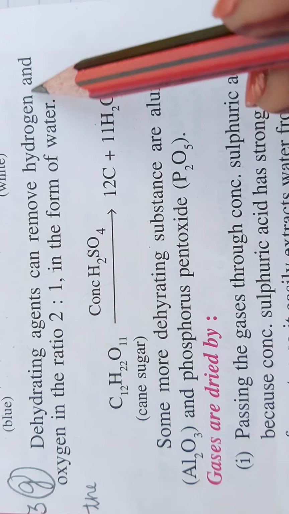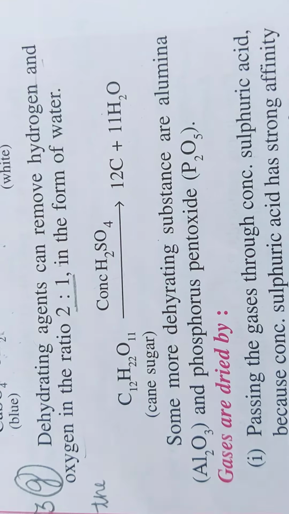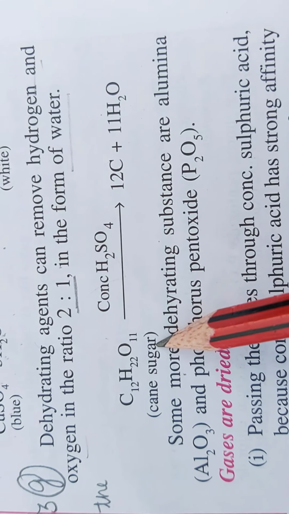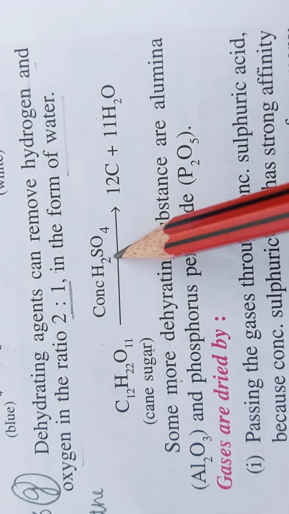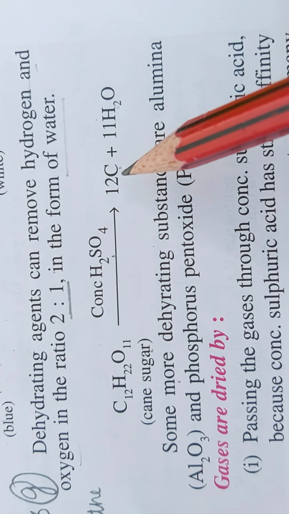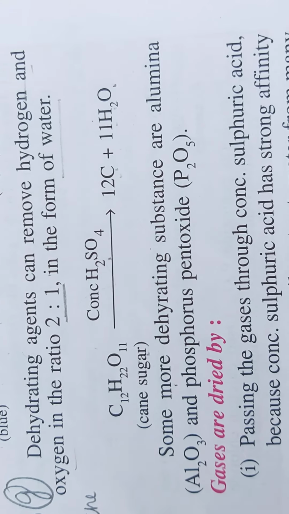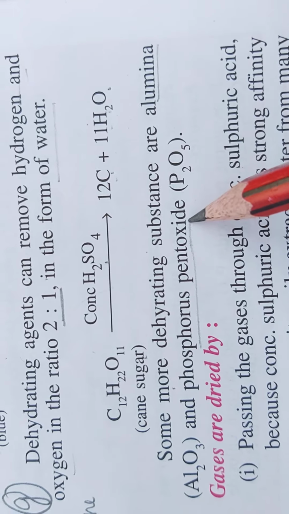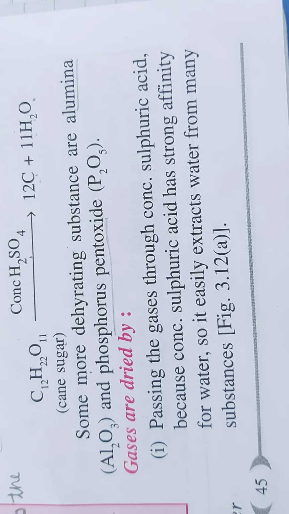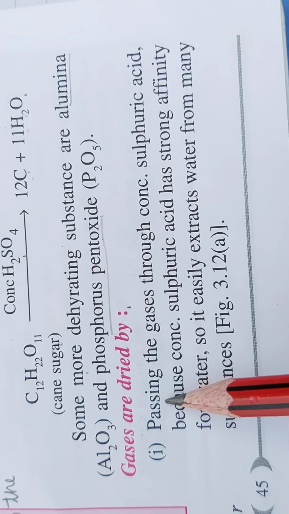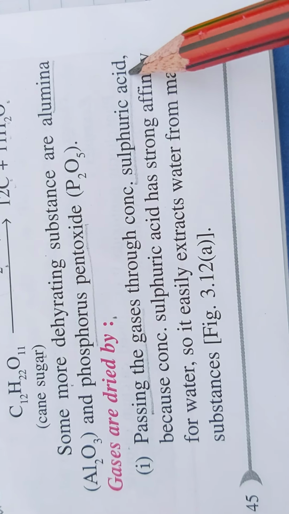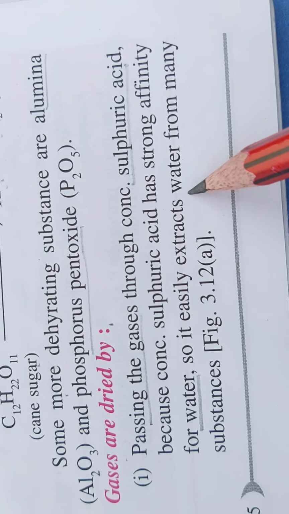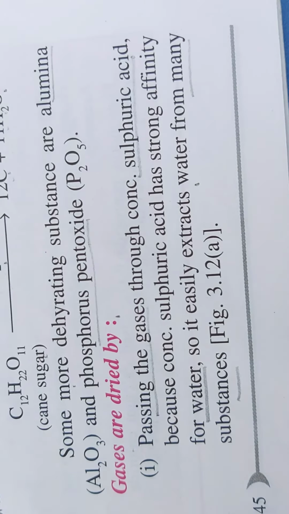Dehydrating agents can remove hydrogen and oxygen in the ratio 2:1 in the form of water. An example is given of cane sugar. In the presence of concentrated sulfuric acid, carbon and water molecules will be separated. Other examples are alumina and phosphorus pentoxide. Mostly gases are dried by passing them through concentrated sulfuric acid because it has a strong affinity for water, so it easily extracts water from many substances.